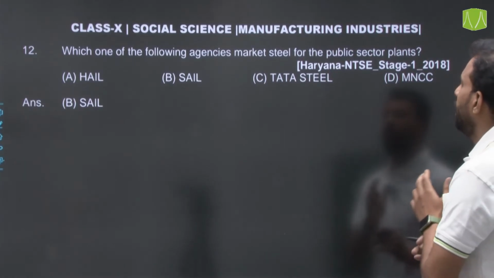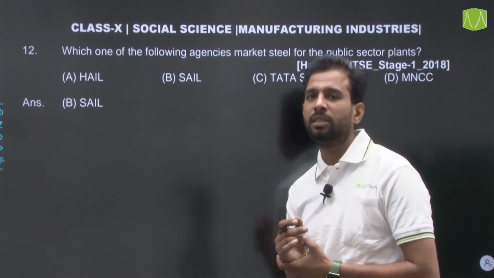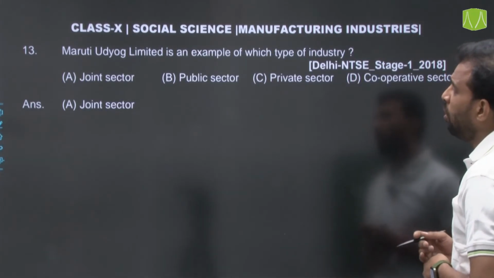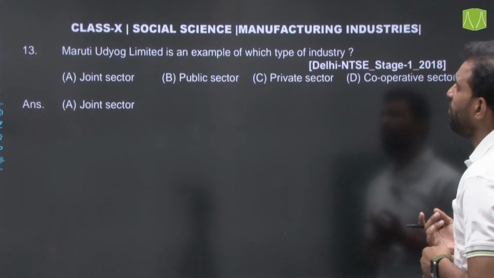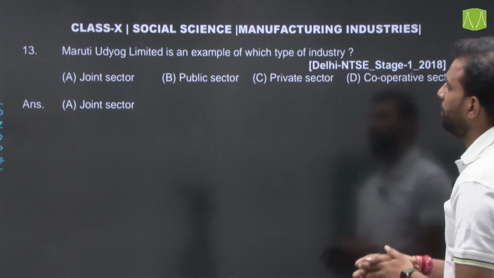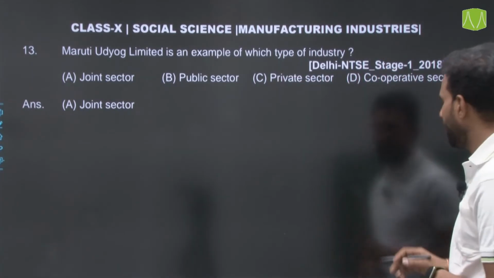HAL, Shell, Tata Steel or MNCC? So option B will be the right answer, Shell. Then Maruti Udyog Limited is an example of which type of industry? Joint sector, public sector, private sector or the cooperative sector? This is an example of a joint sector industry. Option A will be the right answer.